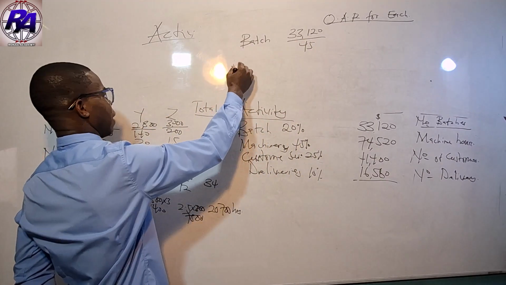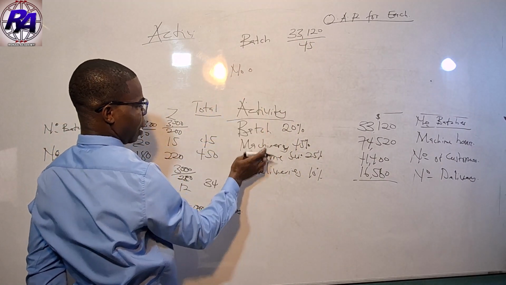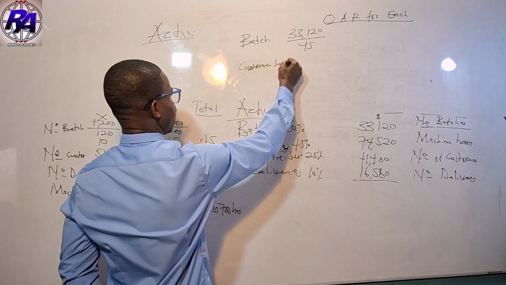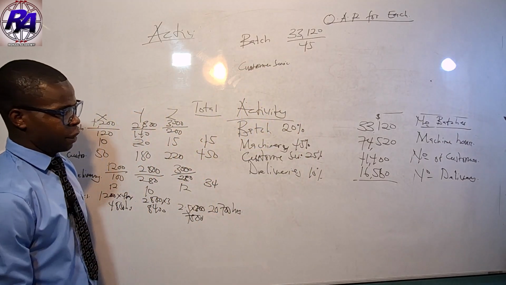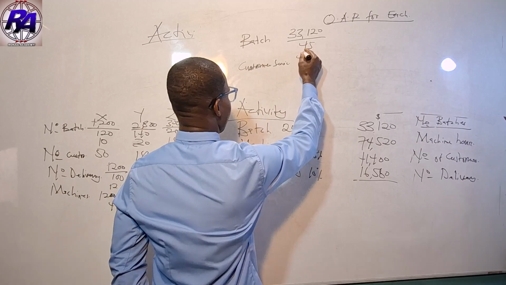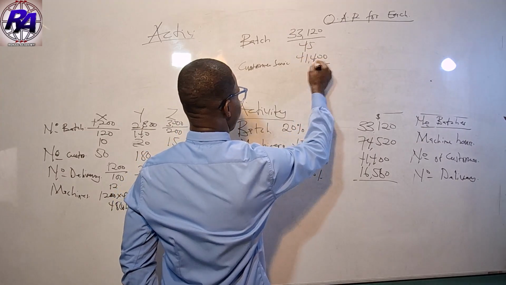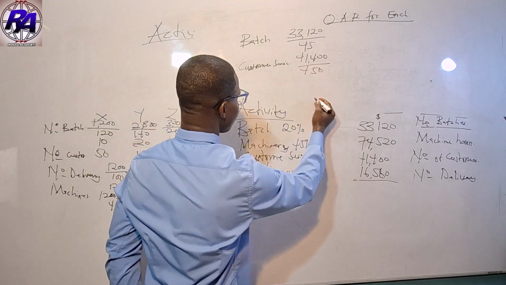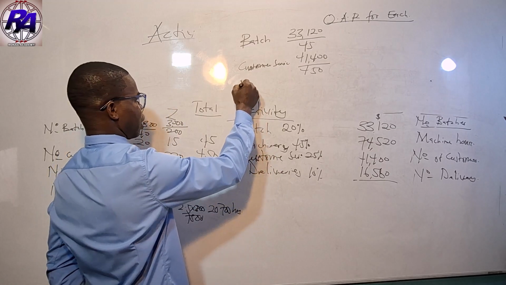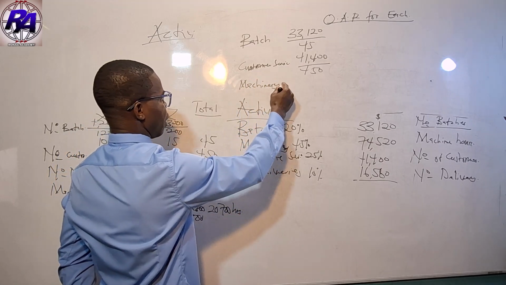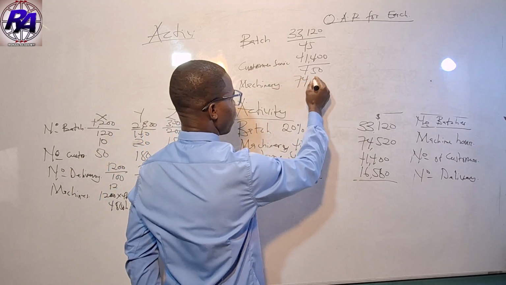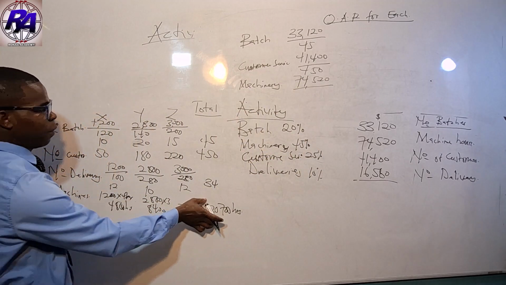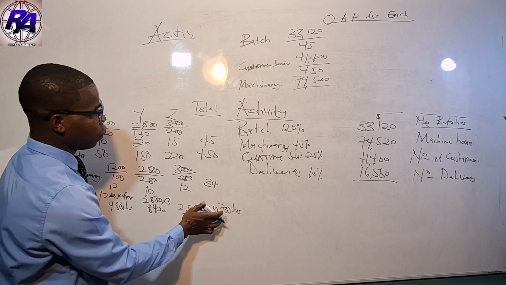Then we go to number of customers. This one is customer service. The activity is customer service. The total is 41,400. We divide this by the total number of customers, which is 450. Then the next one is machinery. The total cost is 74,520, and the total cost driver for machine is 20,700.